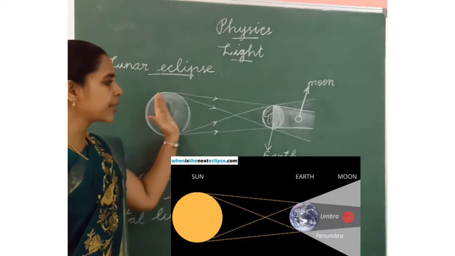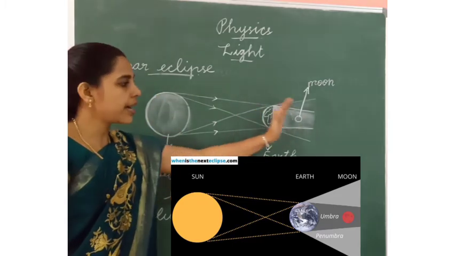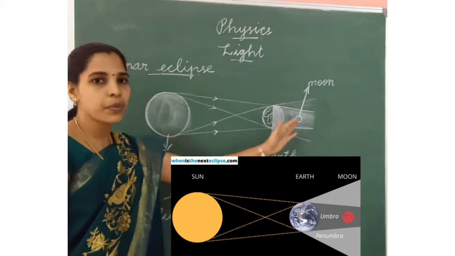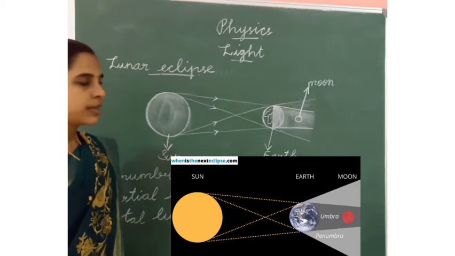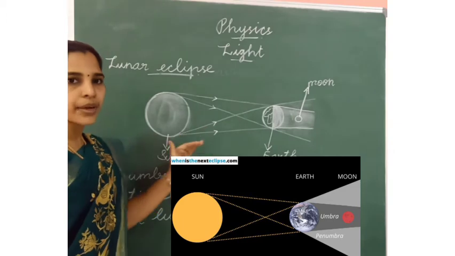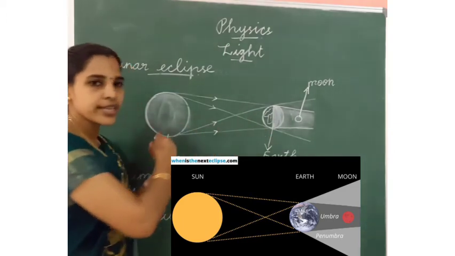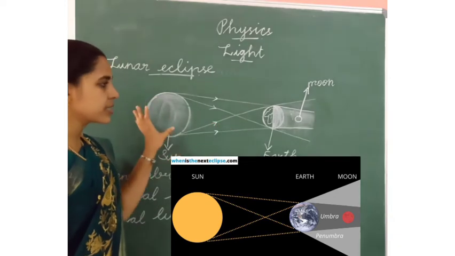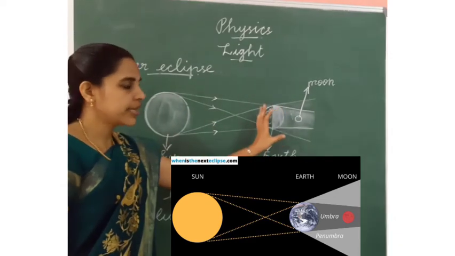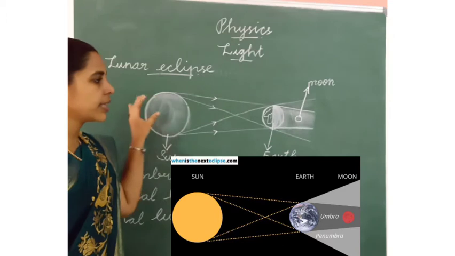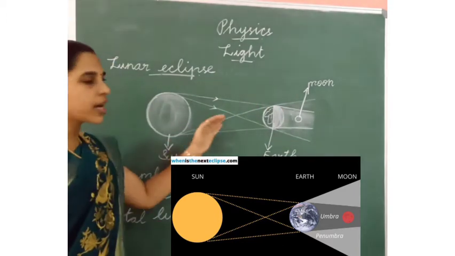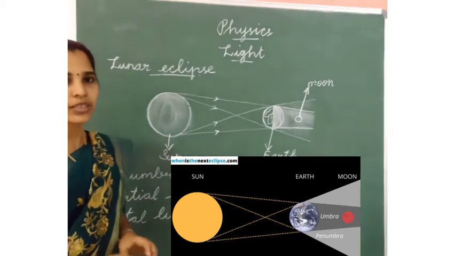When the sunlight passes through the earth, the moon will be behind it, so light will not pass through to the moon. A lunar eclipse happens when the three objects, sun, earth and moon, are in the same straight line. When the three objects are in a straight line, a lunar eclipse occurs.